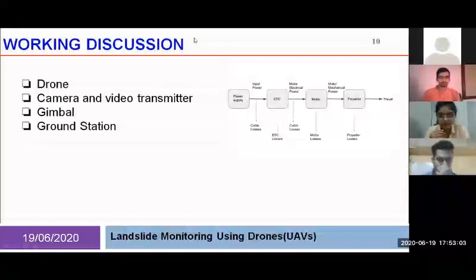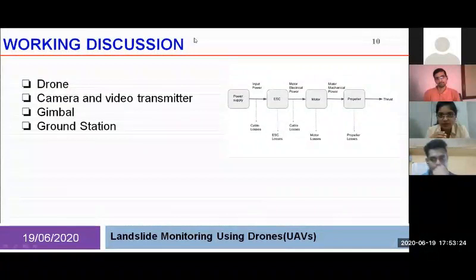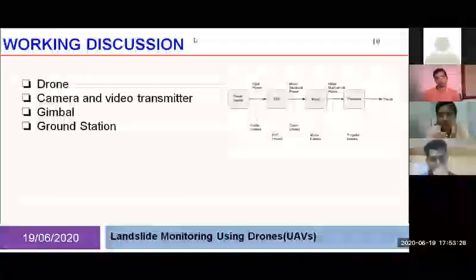Next point is ground station. The ground station will be getting wireless telemetry feed directly from the drone, and it has a separate live video feed at the same time. Also, the Mission Planner software is used for arranging flight plans and keeping an eye on everything. All the information obtained by the drone is available on this software, and this information can further be relayed to anyone.